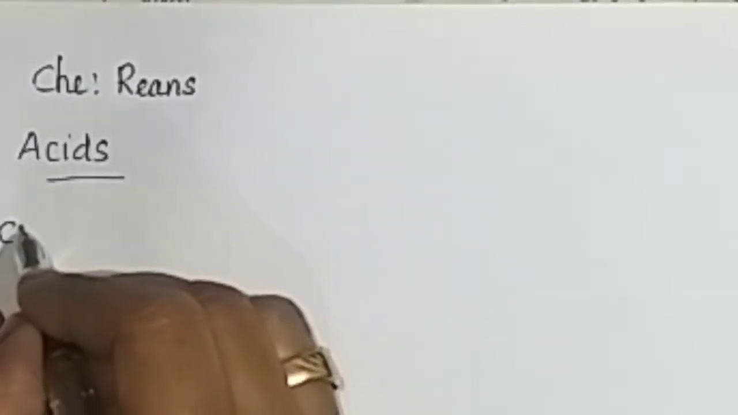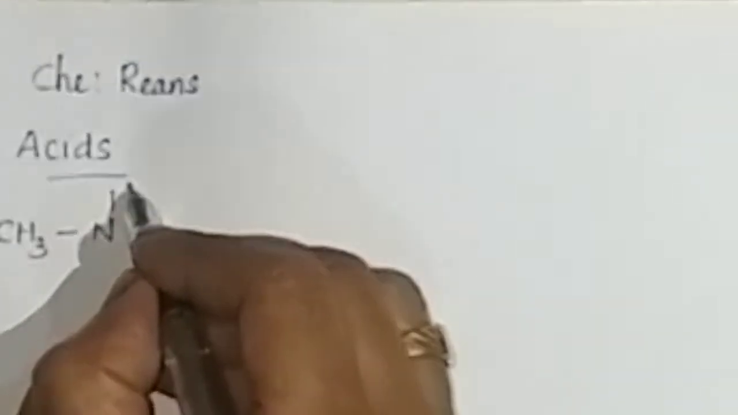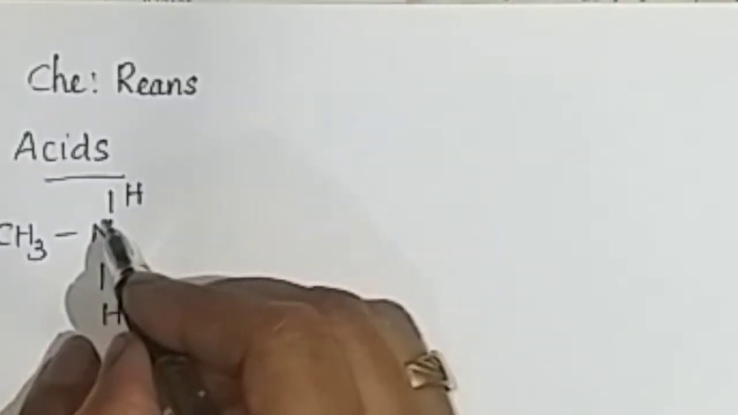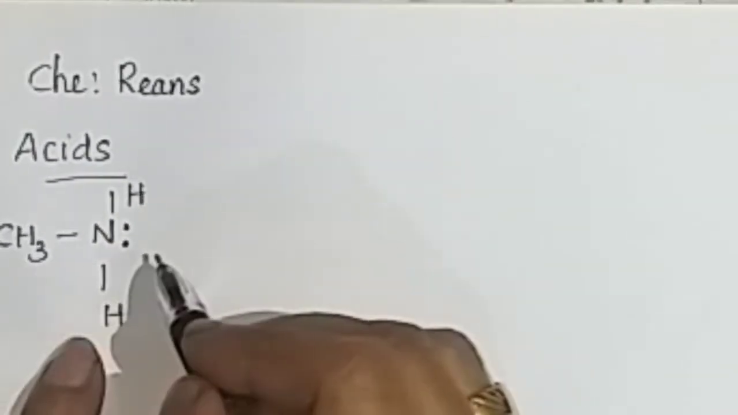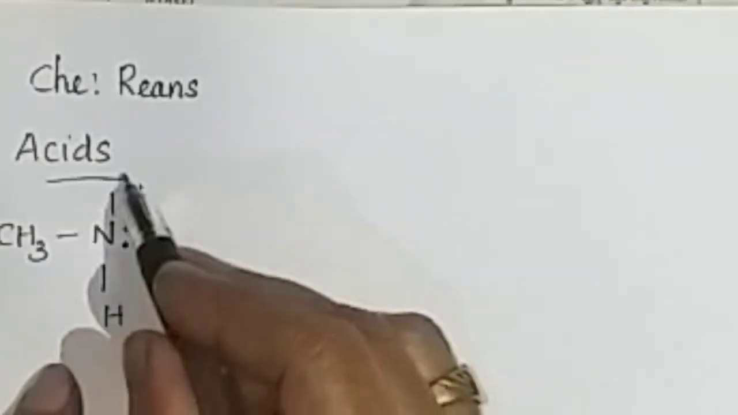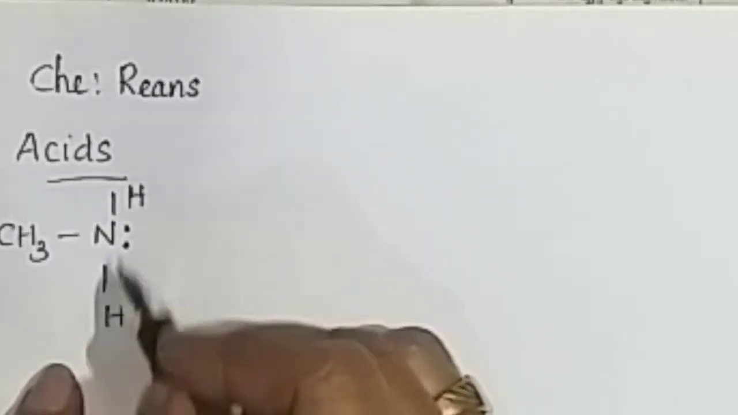For example, CH3NH2. It can be written like this. Nitrogen consists of a lone pair of electrons. Its name is methanamine, a one carbon atom amine. It is a primary amine because it consists of an NH2 group.